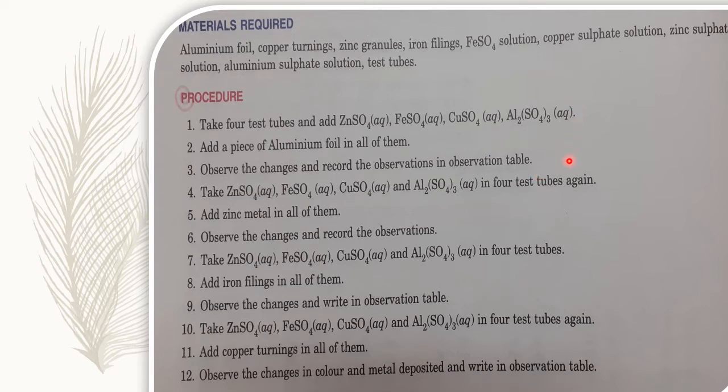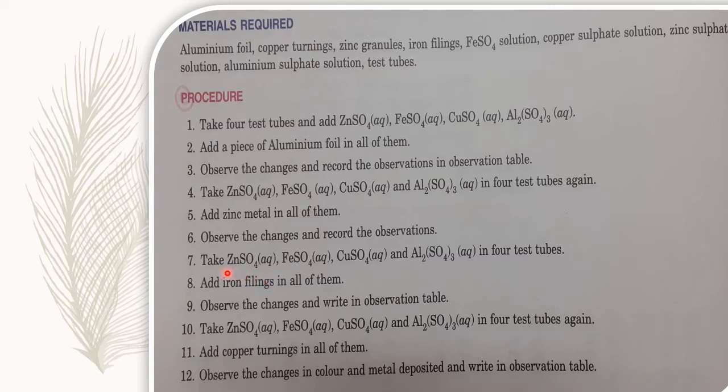This is our first. Now second, again we will take the four solutions, that is zinc sulfate, ferrous sulfate, copper sulfate and aluminium sulfate in four different test tubes. This time we will add a piece of zinc metal in all four solutions. Then we observe and write down the observations in the observation column.